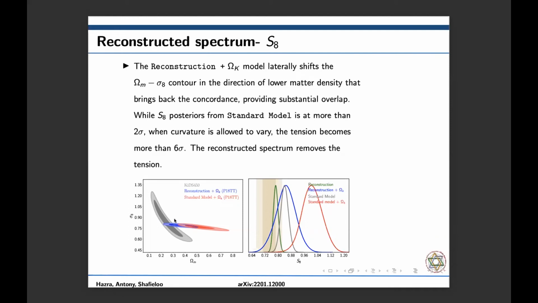Also, when we introduced omega k with the standard model, it created a real tension with the sigma 8 omega m contour of the KiDS-450 analysis. When we use our power spectrum, you can see that this tension can also be removed. So basically, our power spectrum was able to select a lower omega m, lower S8, and a higher H0 value.